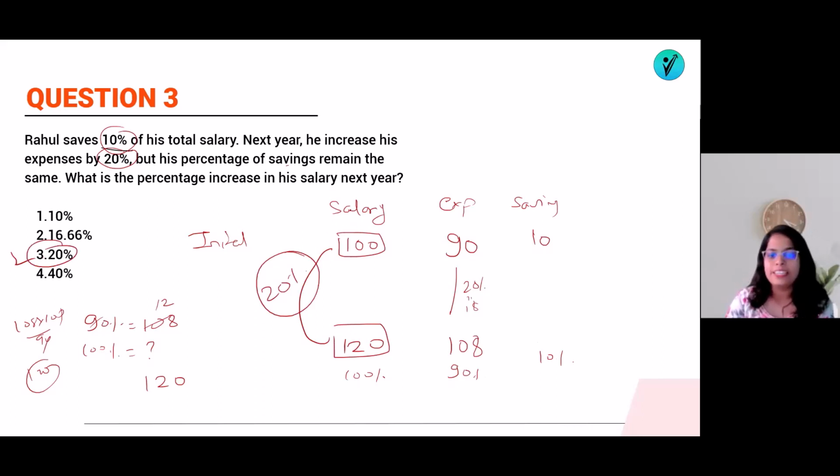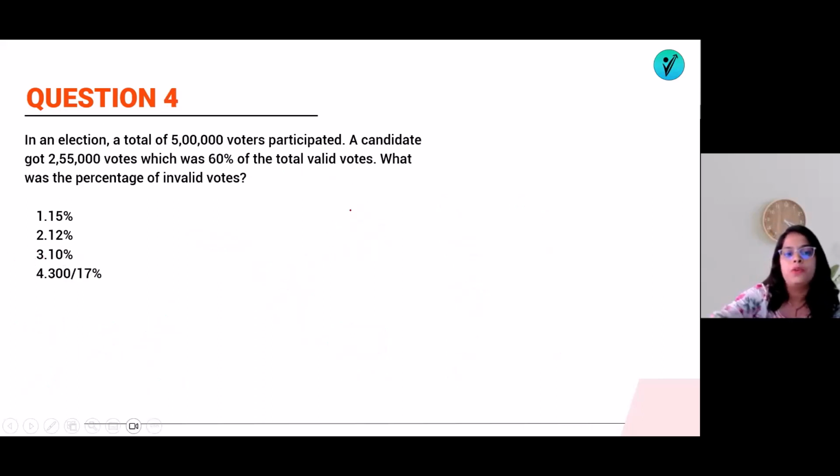That's it. Now let's jump on to question number 4. You can see here, in an election, a total of 5 lakh voters participated. A candidate got 2,55,000 votes, which was 60% of total valid votes. Then what was the percentage of invalid votes? So if 60% of valid votes is equal to 2,55,000, then how much will 100% of valid votes be?